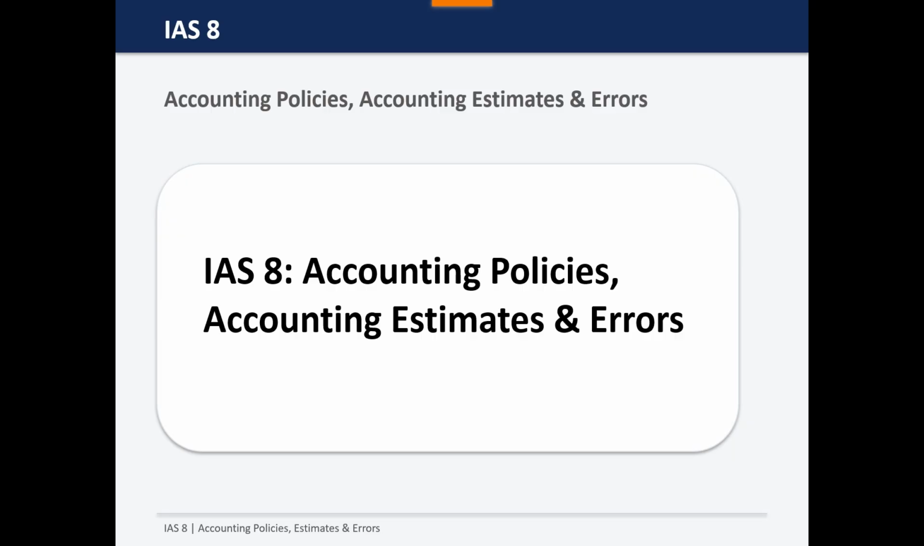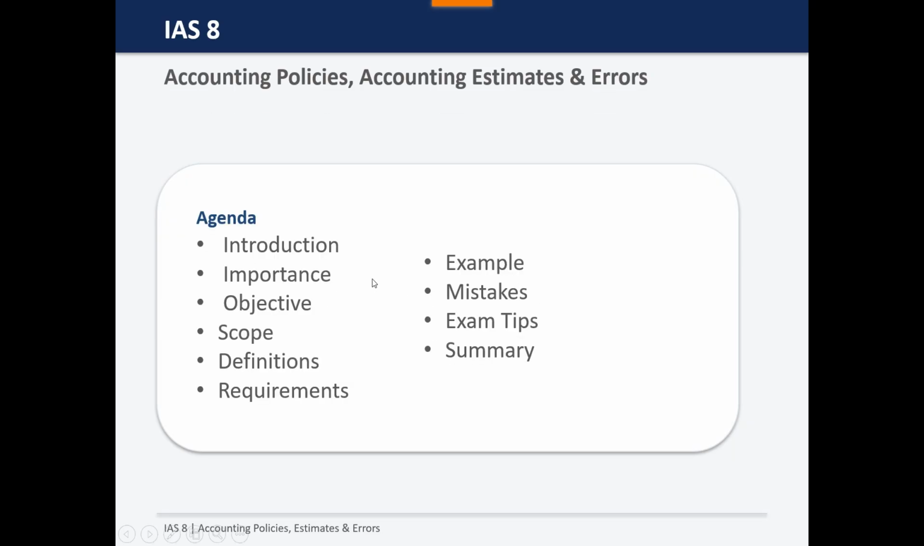Now let's move forward and talk about the agenda: introduction, importance of IAS 8, objectives, scope, definitions, requirements, one simple example, mistakes that are commonly made, tips for exams, and summary of the lecture.